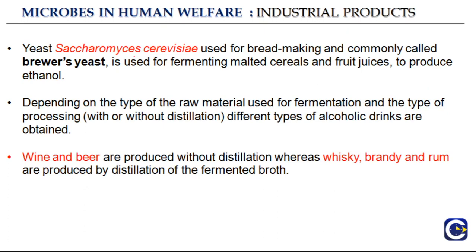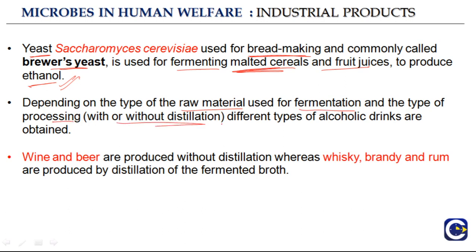So yeast Saccharomyces cerevisiae is used for bread making, it is very common in bread making. You add yeast, and it is also commonly called brewer's yeast, used for fermenting malted cereals and fruit juices to produce ethanol. And we really saw an example of beer, how these malted grains or malted cereals are malted or germinated because they increase the amount of enzymes that are required to break these sugars to produce ethanol or alcohol.